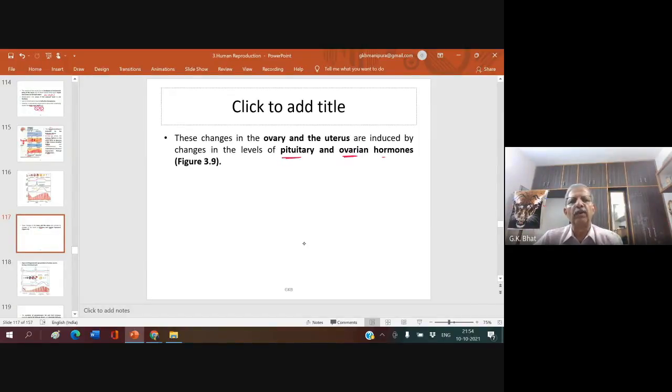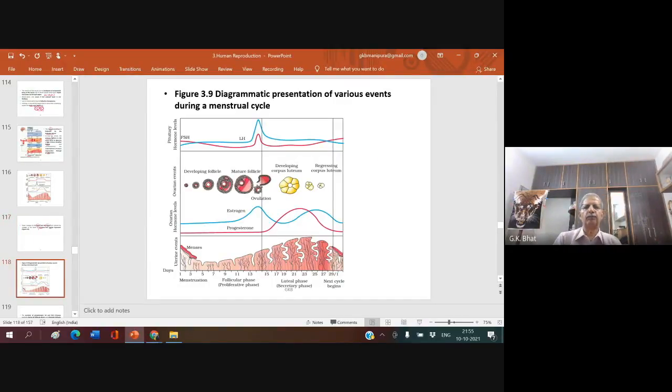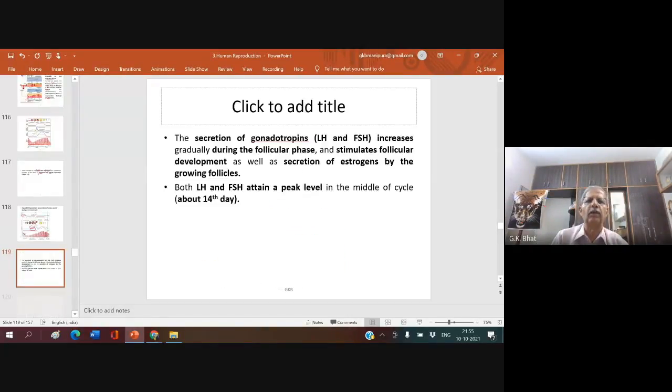If you notice any change in the ovary or in the uterus, it is because of the ovarian hormone on one hand and the pituitary hormone on the other hand. So hormones from the pituitary and ovary play a very important role. What are these? You have the pituitary hormones, FSH and LH. Ovarian hormones, estrogen and progesterone, play a very important role in the menstrual cycle.